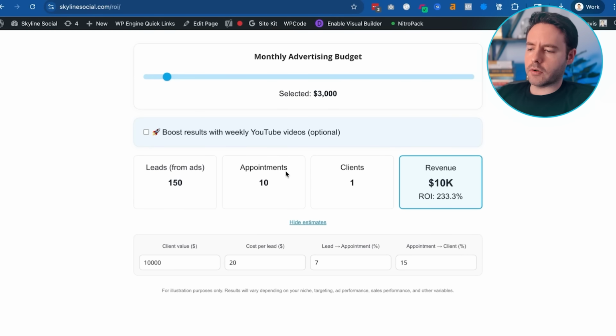And then from the amount of appointments you get, I would recommend having at least 10 appointments in order to know what your appointment to close, or appointment to client, conversion rate would be. That would then give you the data for your close rate. Once you put these numbers into here, you can estimate what kind of results you can expect to see. So feel free to use this calculator and play around with it and see what kind of numbers you can expect.